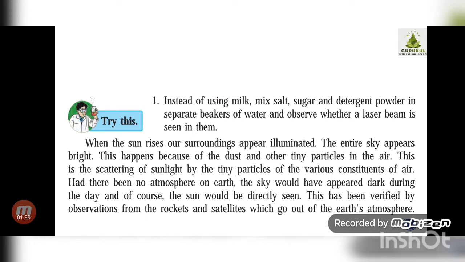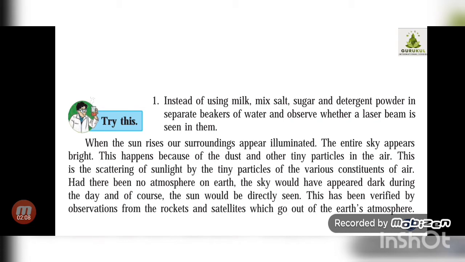Same, so it gives you the idea to understand why, when the sun rises, our surroundings appear illuminated. Illuminated means what? It gets lightened up. You can see the light. The entire sky appears bright, and this happens because of the dust and tiny particles in the air. It is the scattering of sunlight by the tiny particles of various constituents of air.